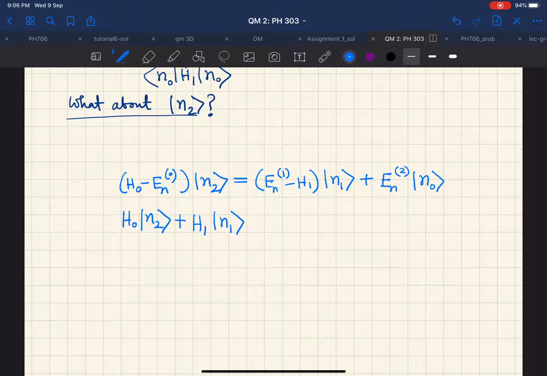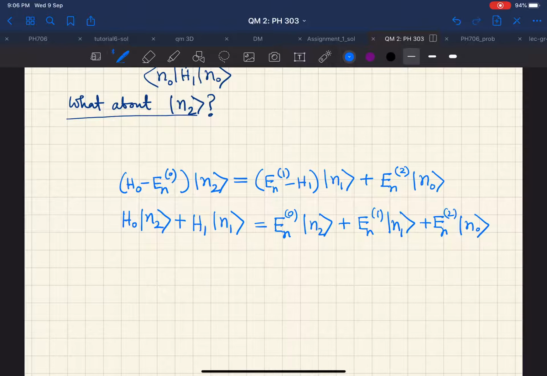On the right hand side we had H1 N1, so I have taken it to the left hand side, and everything else I have put onto the right hand side of the equation. So the first one is En0 acting on N2, and then the second one is En1 acting on N1 plus En2 acting on N0. Now it is clear how a general kth order perturbation should look like.